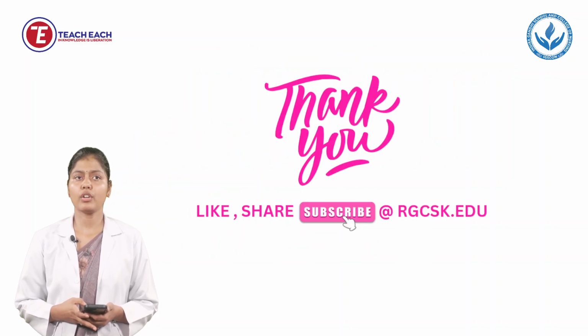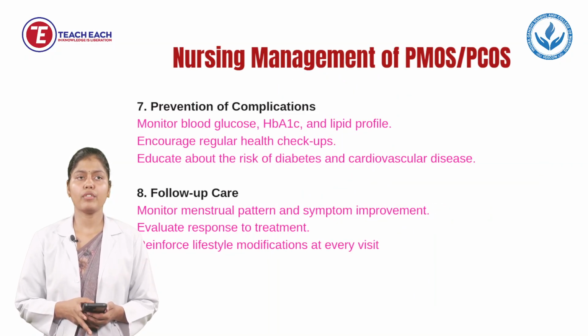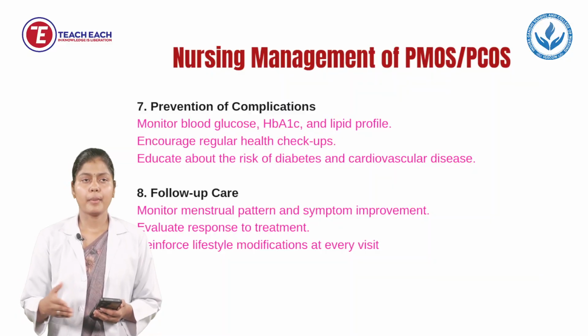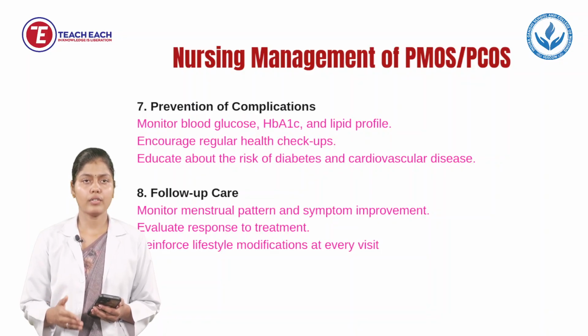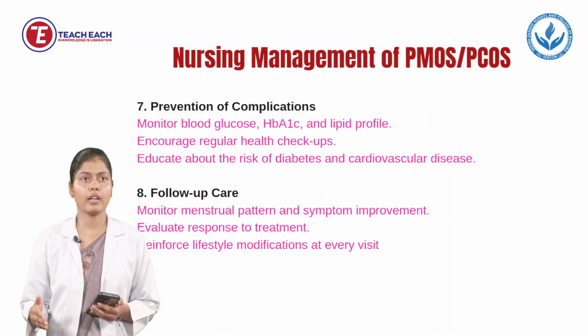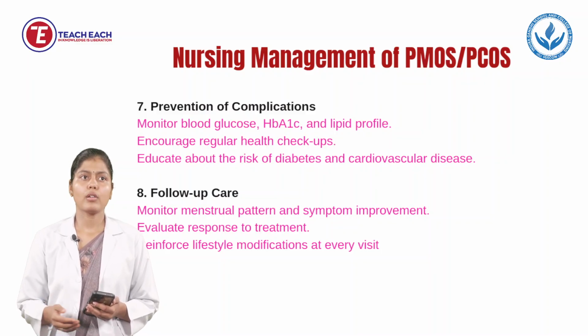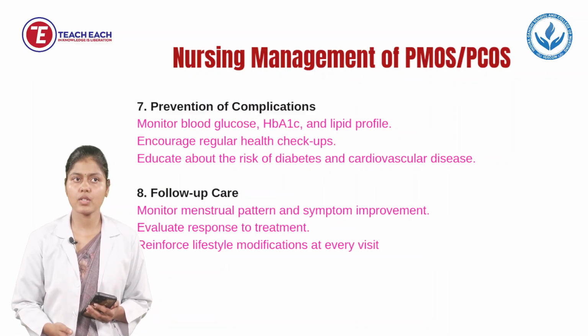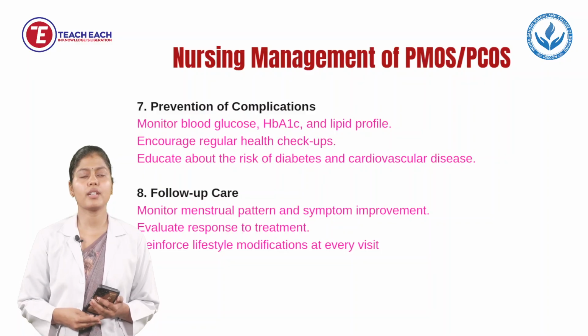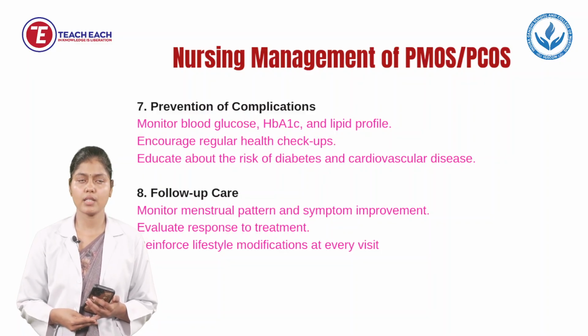Next is prevention of complication. For preventing the complications, we have to monitor the blood glucose level on a follow-up basis, HbA1c and lipid profile also. Encourage the regular health checkups. We have to encourage the mother for regular checkups and also educate about the risk of diabetes and cardiovascular diseases also.